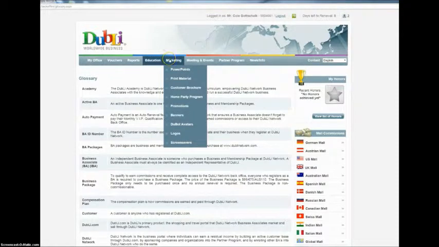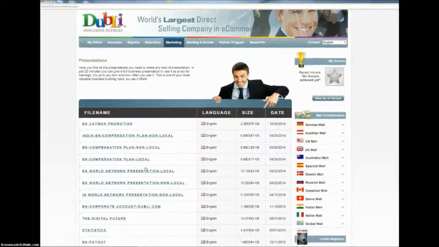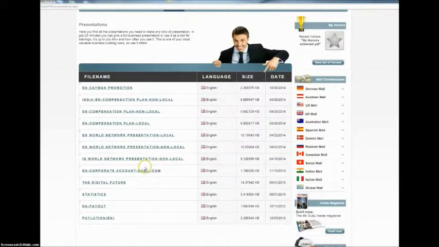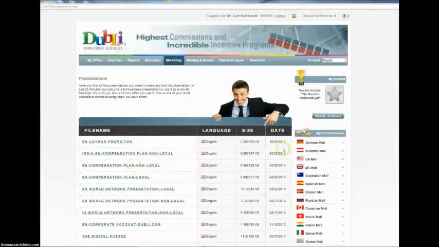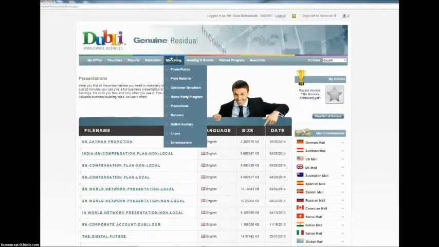Next tab is the marketing tab. This is where you'll come for a lot of the materials in that category. The PowerPoints are here for those of you that want to download the PowerPoints, put them onto your own computer, your hard drive. They're available for you whether you're using a Windows-based product or a Mac type product. So that's all right here. Just download it. It'll tell you the dates that they were published and that type of thing, and also what the size is for them.